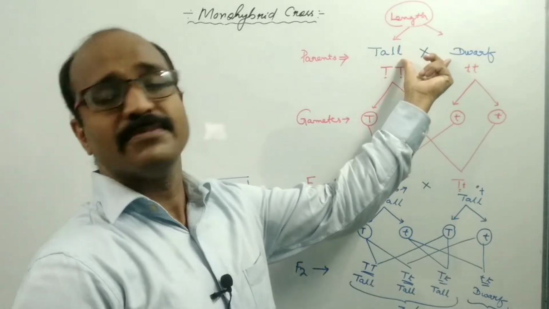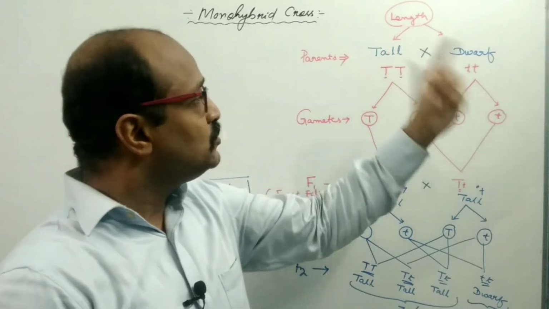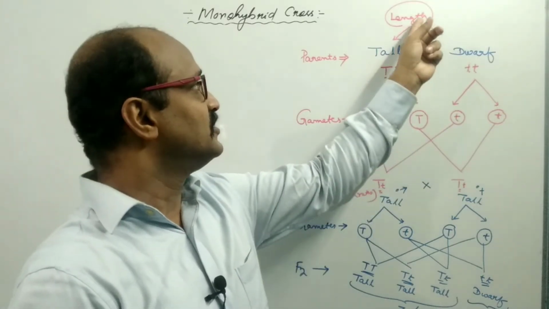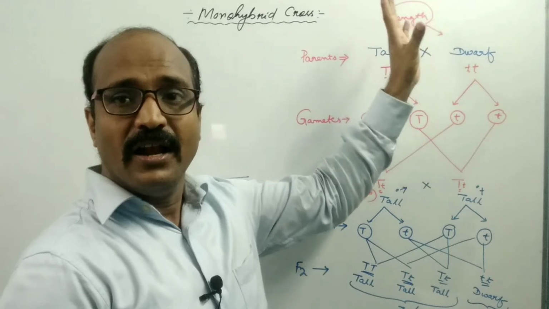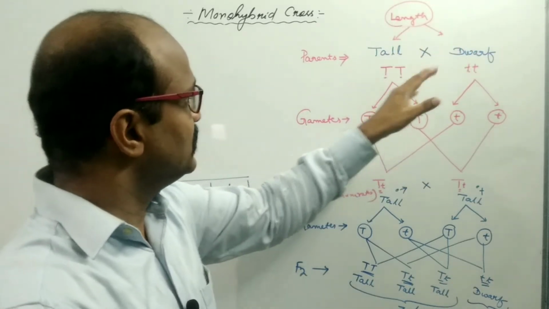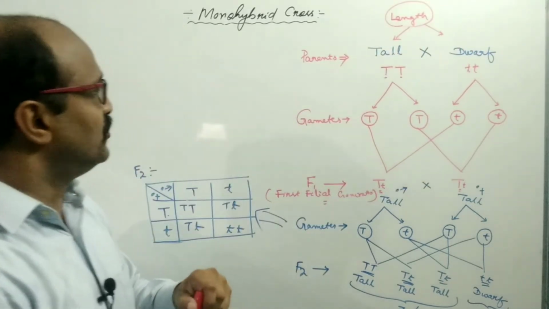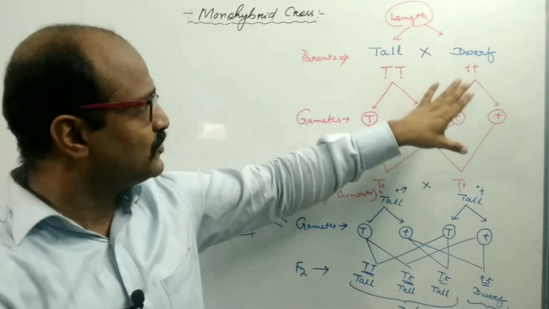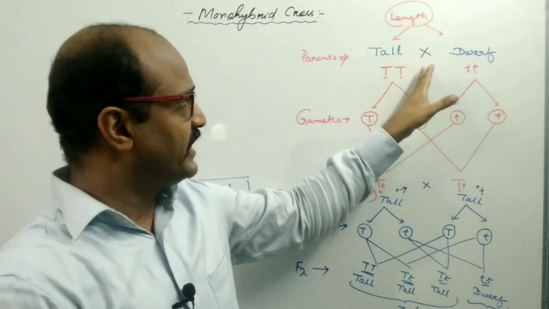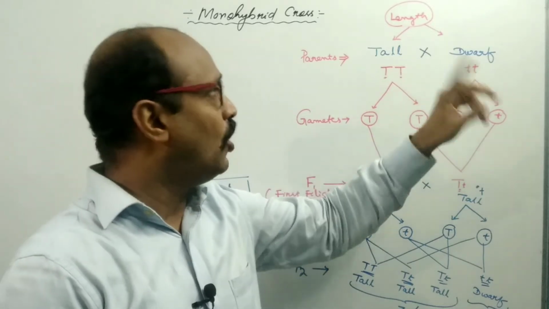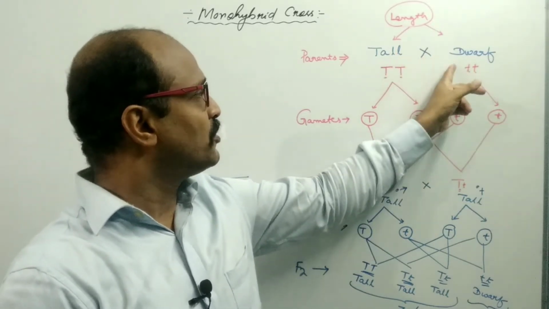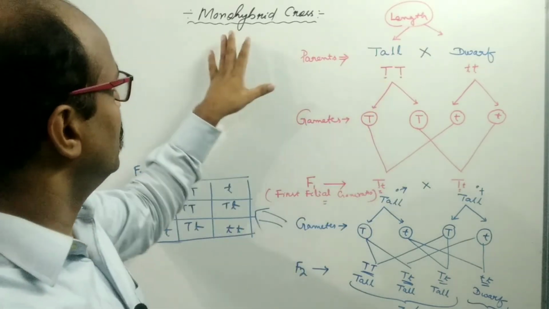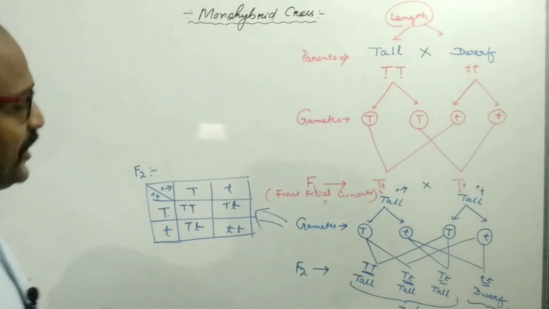If the individuals differ from each other by a single character, you consider the length of the stem. So these are the two definitions of the monohybrid cross: the crossing takes place between two parents that differ by a single pair of characters, or the individuals differ from each other by a single character.